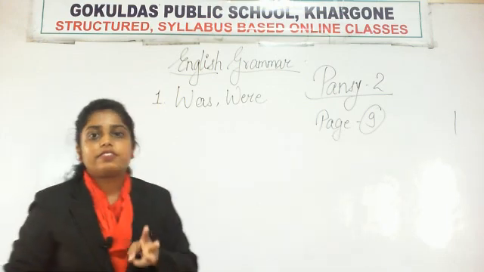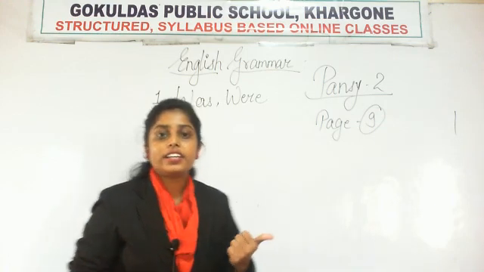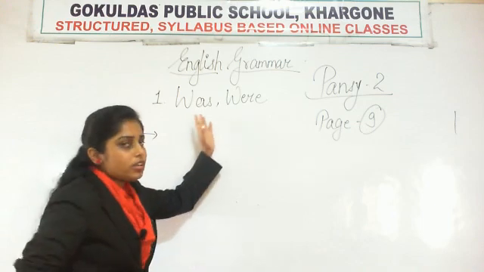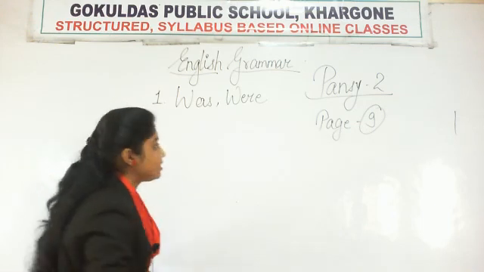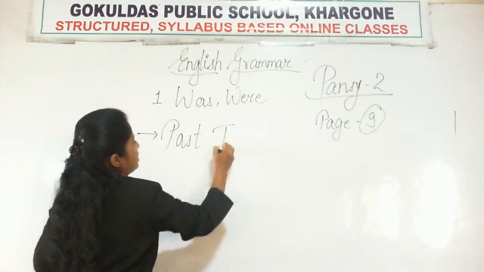These two are verbs that are used in the past tense. I told you that we have to remember three things about these two. The first thing is that both was and were are words used in past tense.